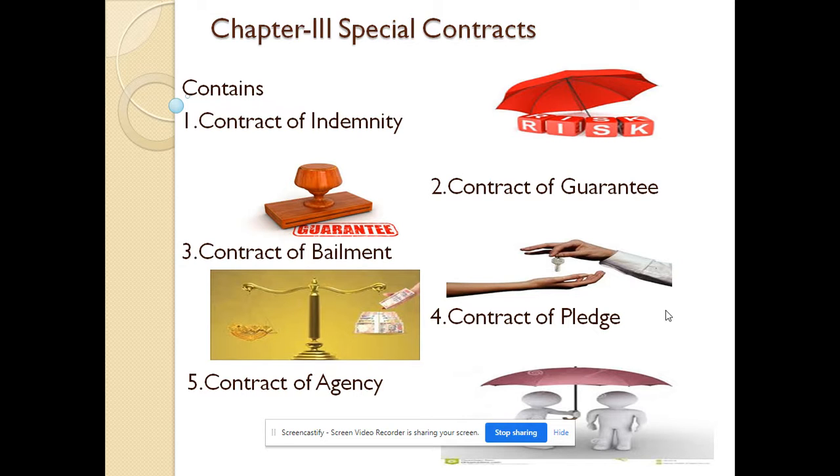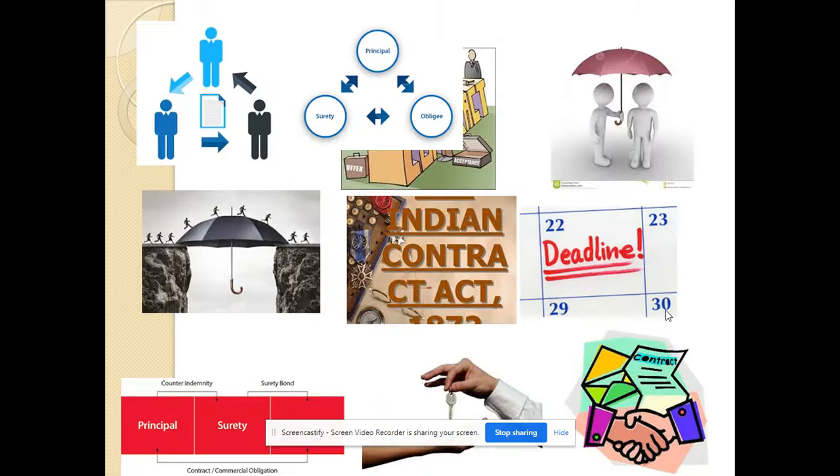There is a special segment in the Indian Contract Act for special contracts. But what is special in these types of contracts? Let us explore. As the screen indicates, there are five types of special contracts. They are contract of indemnity, contract of guarantee, contract of bailment, contract of pledge, and contract of agency. Let us start with the first type of contract, that is contract of indemnity.